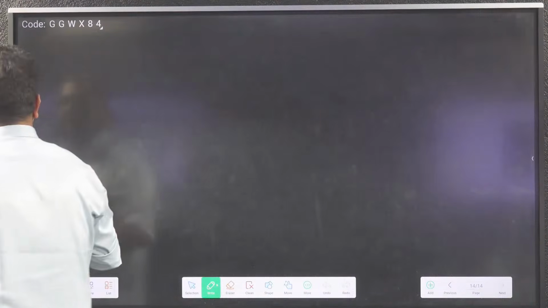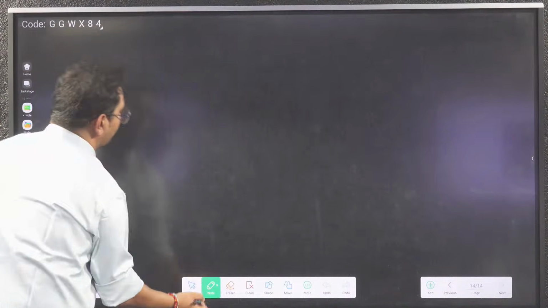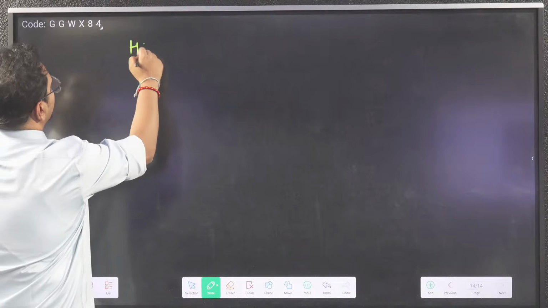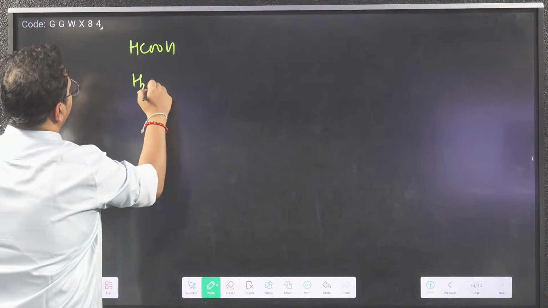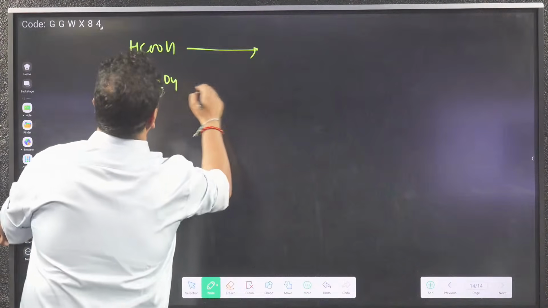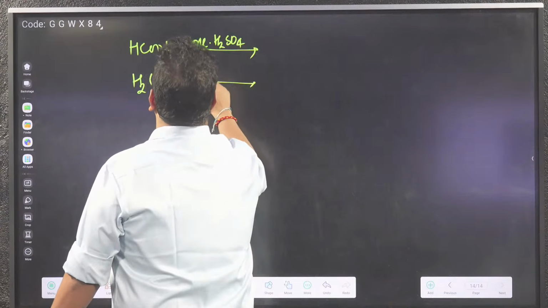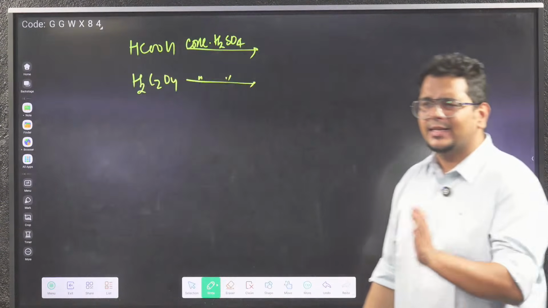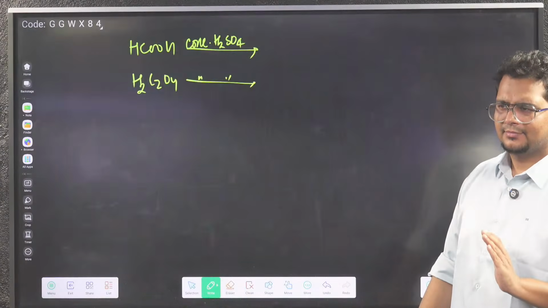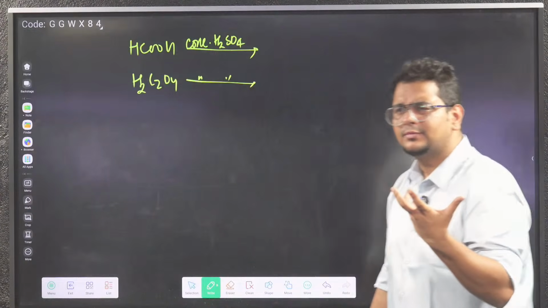Now the question is, for doing that question, one thing you should know. You remember one thing very clearly, I think you all should know: concentrated sulfuric acid is a dehydrating agent. You know this? You might have heard.